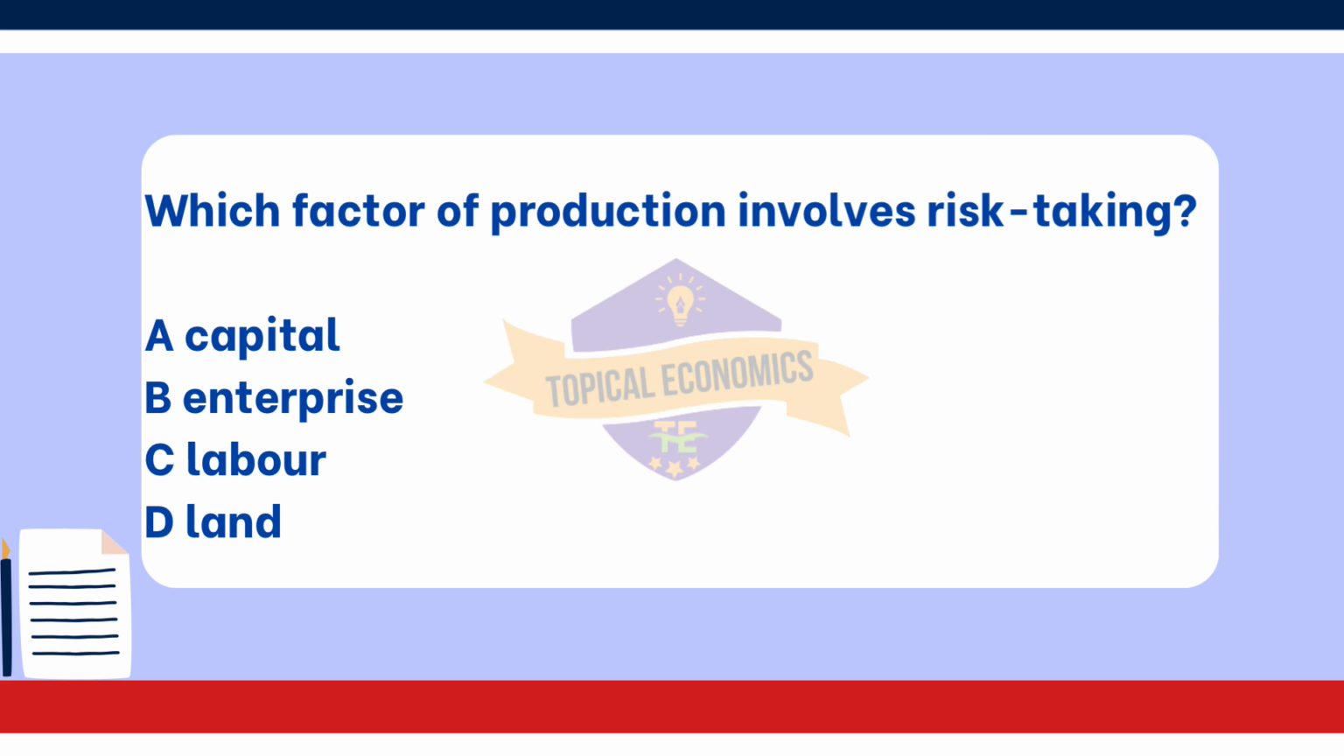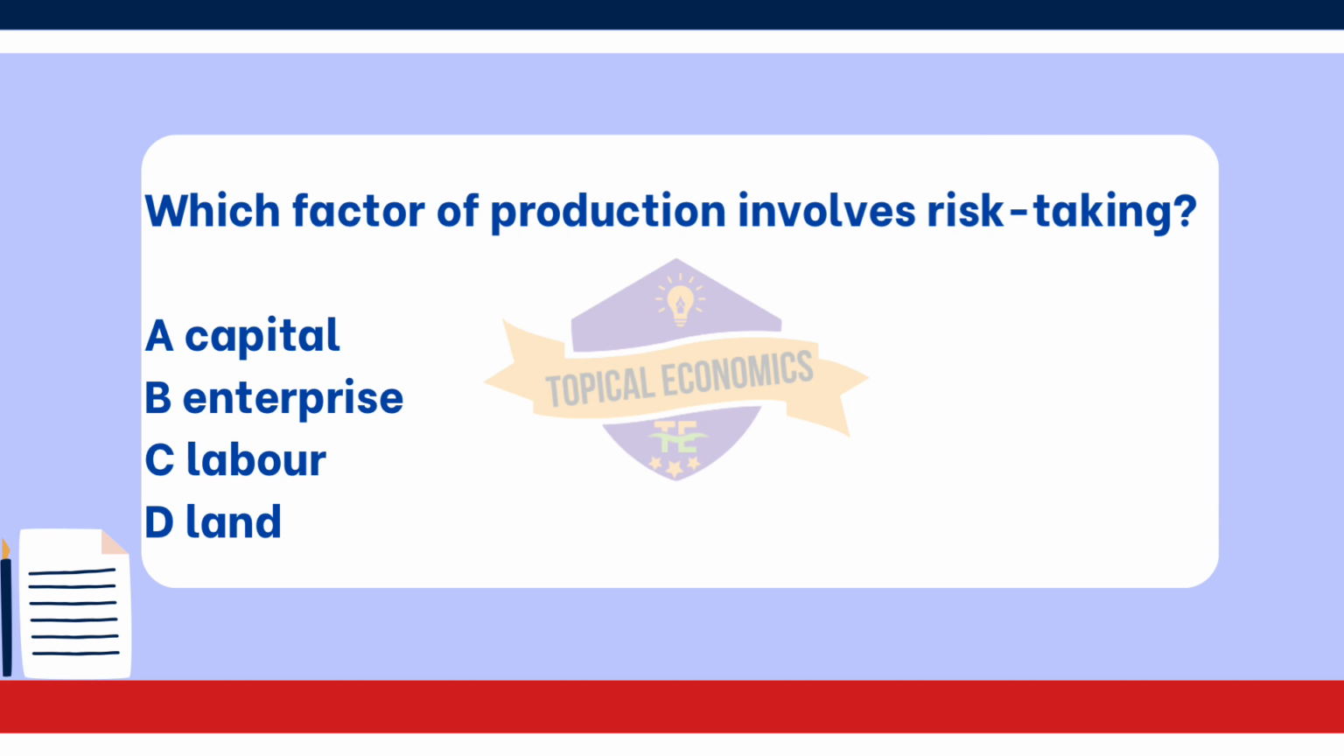Enterprise involves risk-taking because it refers to the ability of individuals, entrepreneurs, to combine the other factors of production, land, labor, and capital, to create goods and services. Entrepreneurs take on the risks associated with starting and running a business, such as financial losses, market competition, and uncertainties in production. Looking at the other options. Option A, capital. While capital can involve financial risks, like investing money in a business, it does not inherently include the aspect of risk-taking itself.